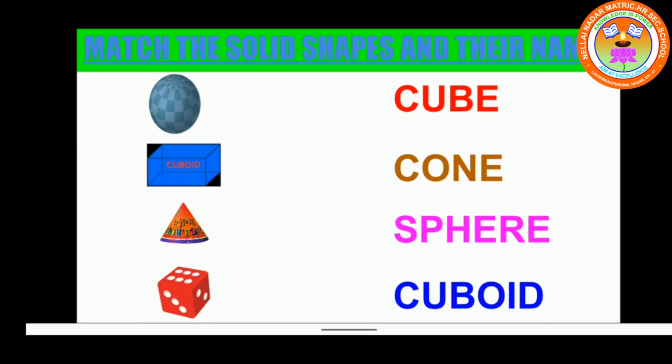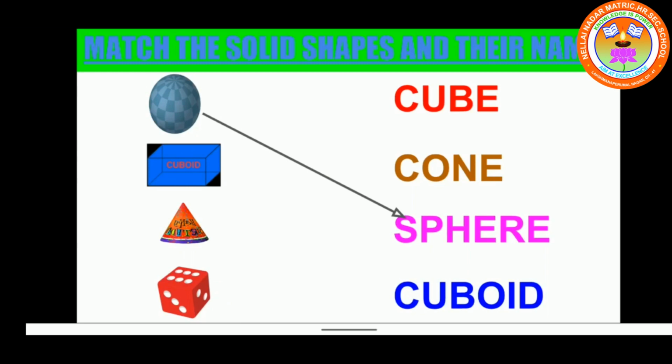See the first object. What have they given? This is the shape of sphere. Where's the spelling of sphere? Yes. S-P-H-E-R-E. Sphere. Repeat with me. S-P-H-E-R-E. Sphere. Very good. See the second object.